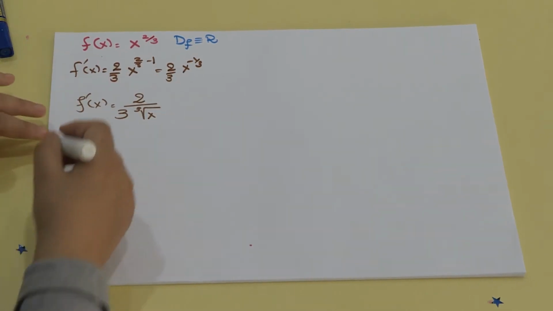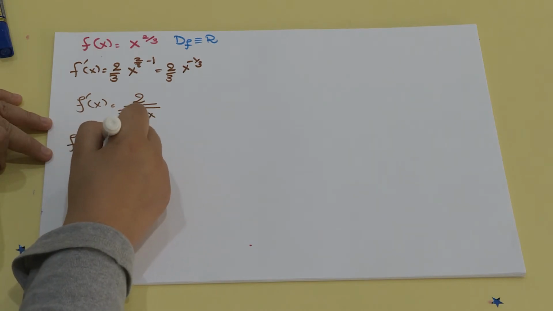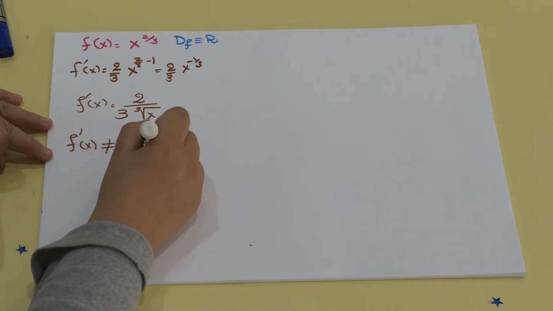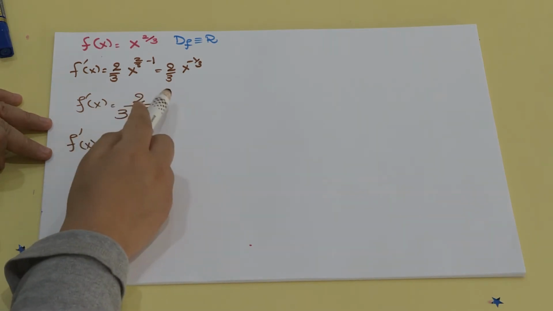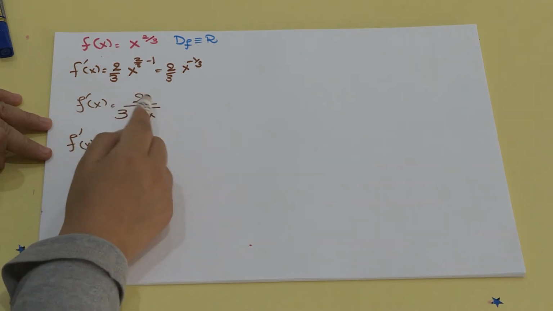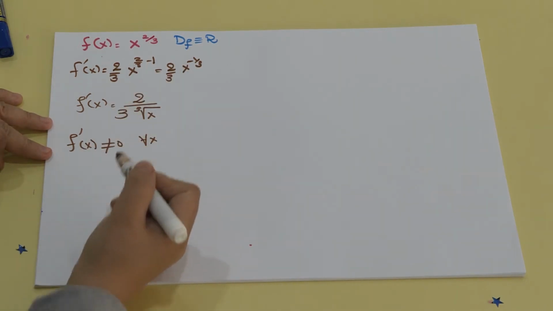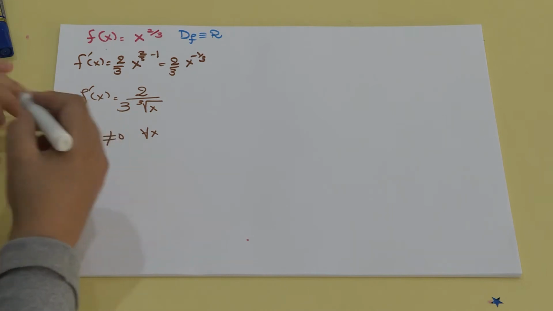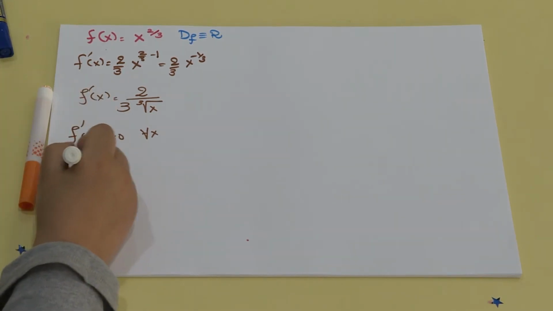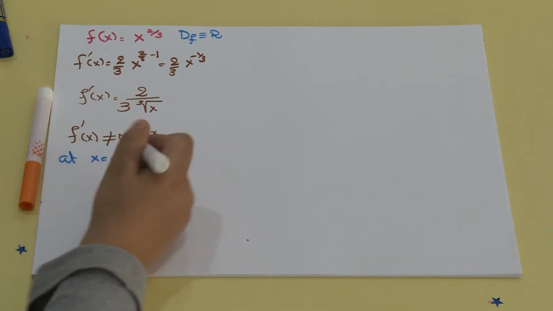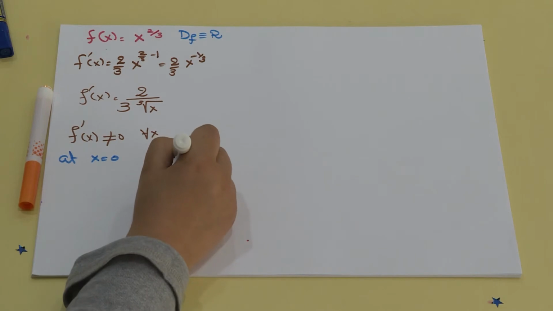As we see, f prime is not 0 for all x. As I said in the previous example, when you have a fraction which is equal to 0, the 0 always comes from the numerator, and our numerator is 2, so this can never be 0. But we notice that at x equals 0, f prime of x is undefined.